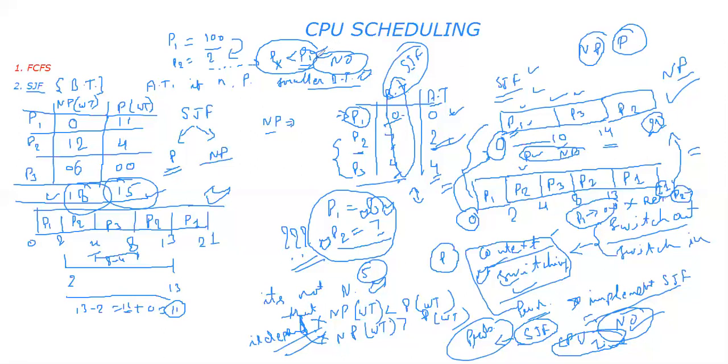And that is the concept of starvation. Starvation means infinite waiting of a process. Hence, shortest job first has the problem of starvation. So these are the different disadvantages.